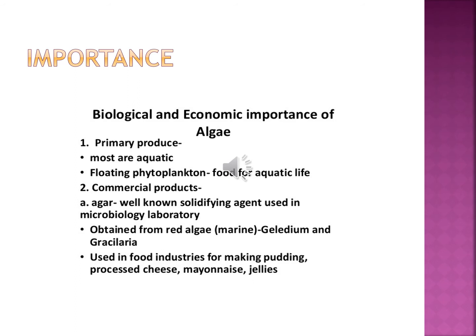Commercially, they produce agar, which we know well, that helps in our practical lab. It is obtained from red algae, marine. It is used in the food industry for making pudding, processed cheese, and bakery items. So these are the economic importance of algae.